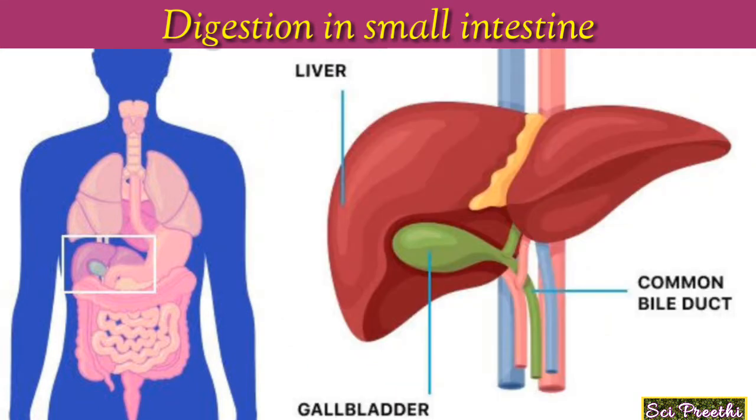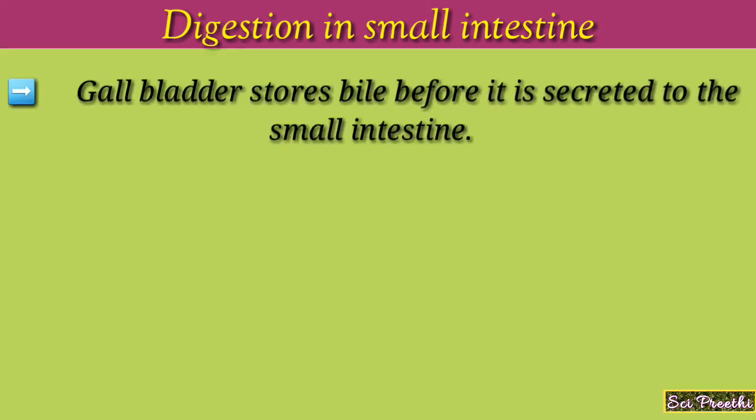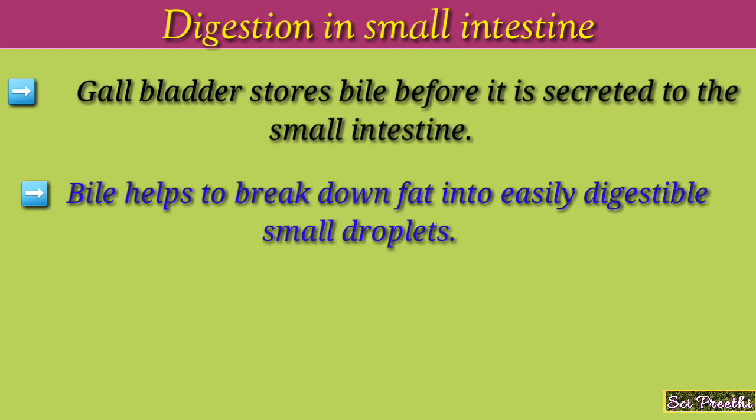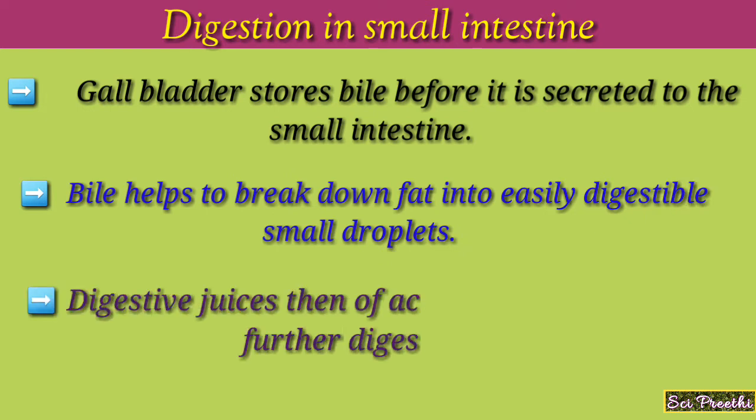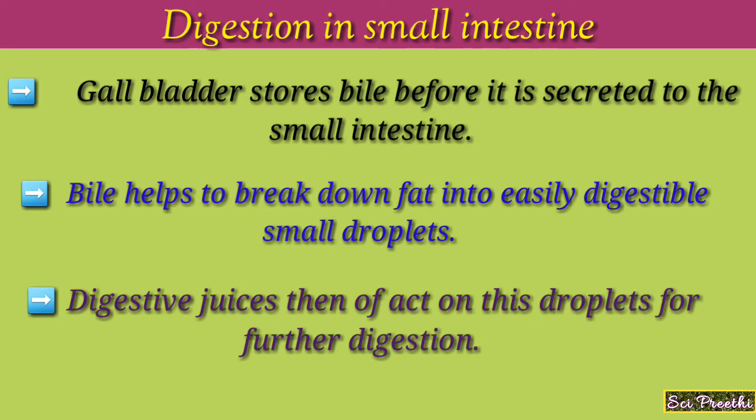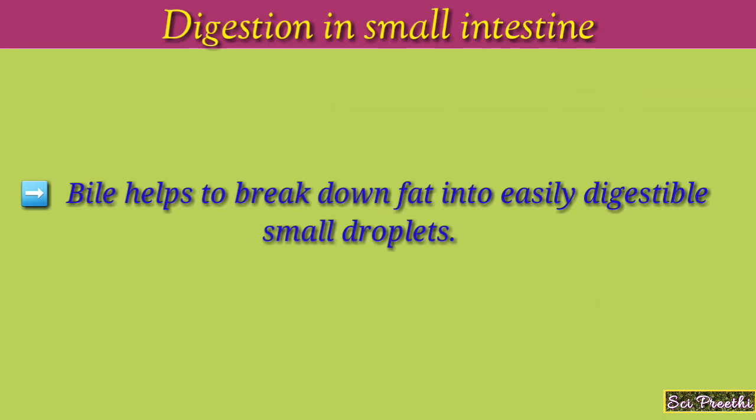The liver produces bile, which is a thick yellowish liquid, and passes it to the gallbladder. The gallbladder stores bile before it is secreted to the small intestine. Bile helps to break down the fat into easily digestible small droplets. Digestive juices then act on these droplets for further digestion.